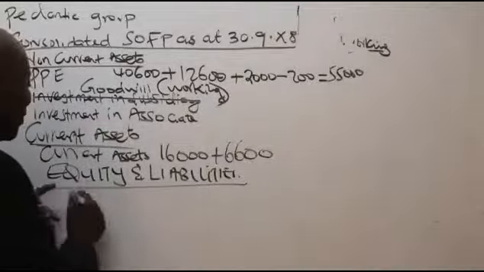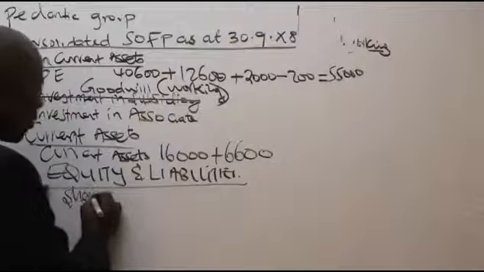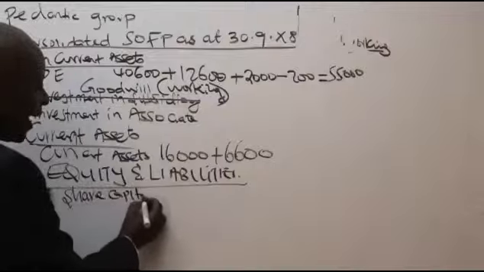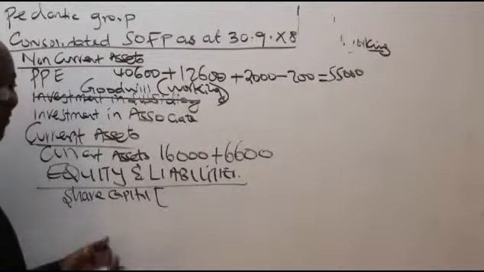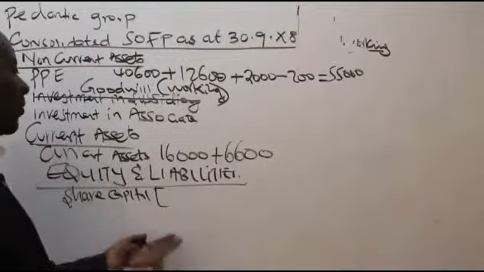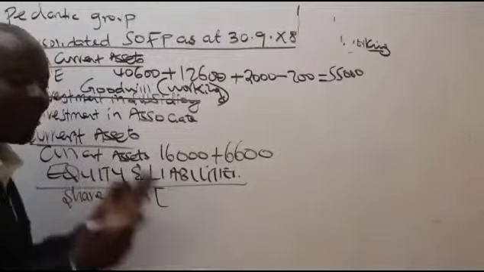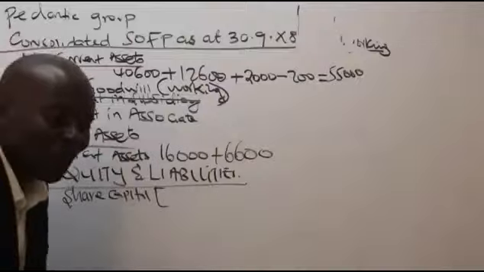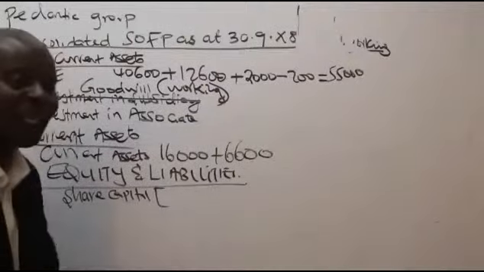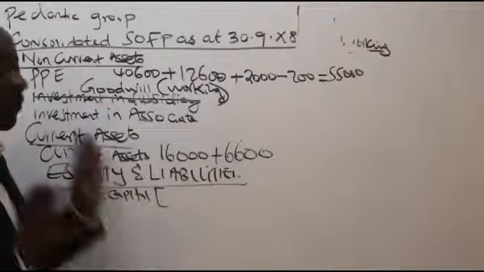The famous equity component we start with is share capital. And the share capital, of course, you and I know, I'll never belabor on this. Share capital is always the one of the parent we pick.